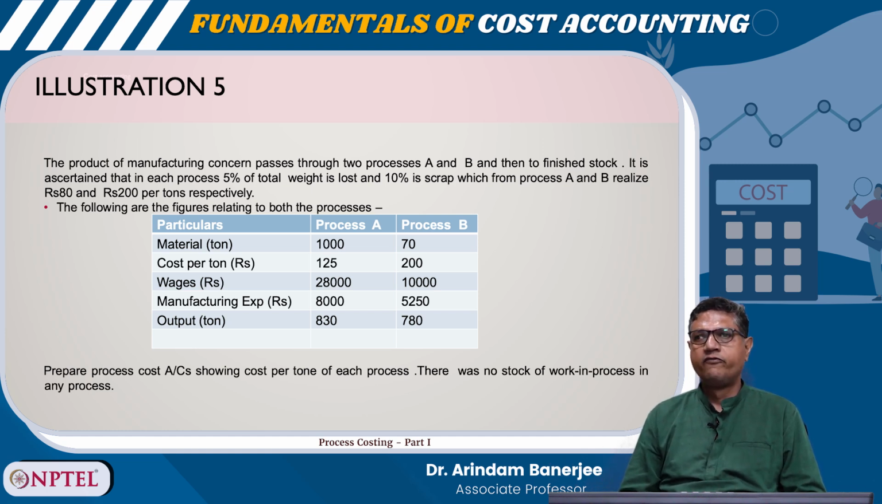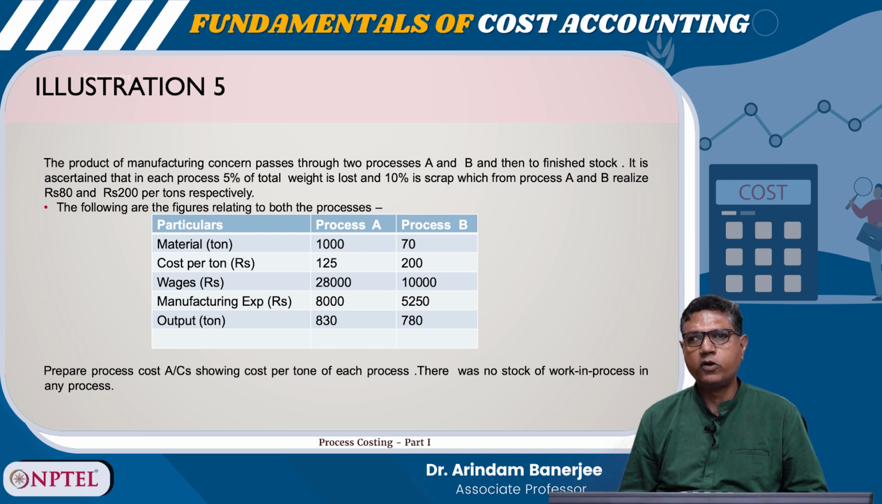So, material for process A 1000, for process B 70, cost per ton 125 for process A, for process B it is 200, wages 28,000 for process A, process B it is 10,000, manufacturing expenses 8,000 for process A, 5,250 for process B, output ton 830 for process A and 780 for process B. Prepare process cost accounts showing cost per ton for each process. There is no stock of work in progress in any process.